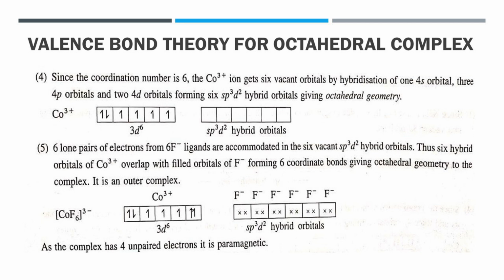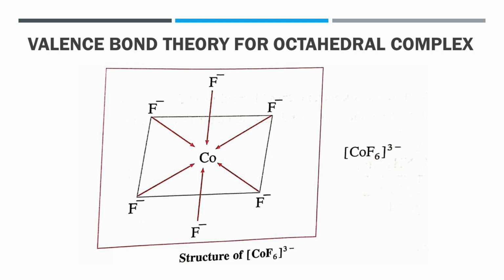Thus, the complex [CoF6]3-, that is hexafluorocobaltate(III) ion, has sp3d2 hybridization. This is high spin, meaning an outer complex having octahedral geometry, and it is paramagnetic in nature.